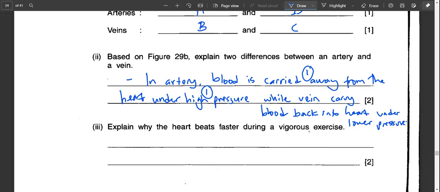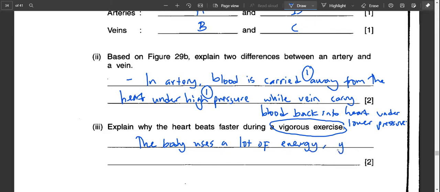Explain why the heartbeat is faster during vigorous exercise. So when you undergo exercise, what happens is that your cells use a lot of energy. The body uses a lot of energy. Therefore, since your body uses a lot of energy, you need more of two things: nutrients and oxygen.